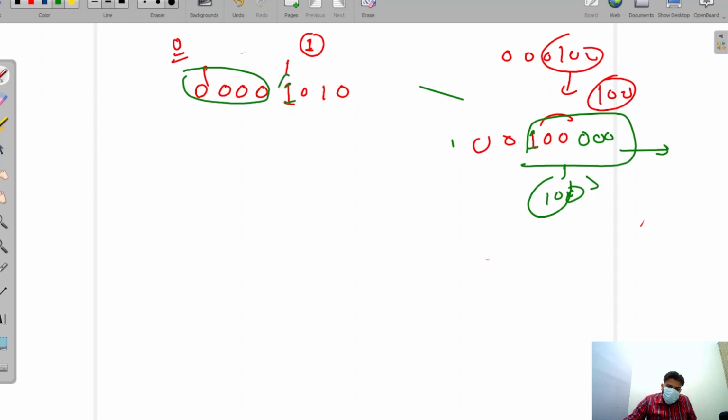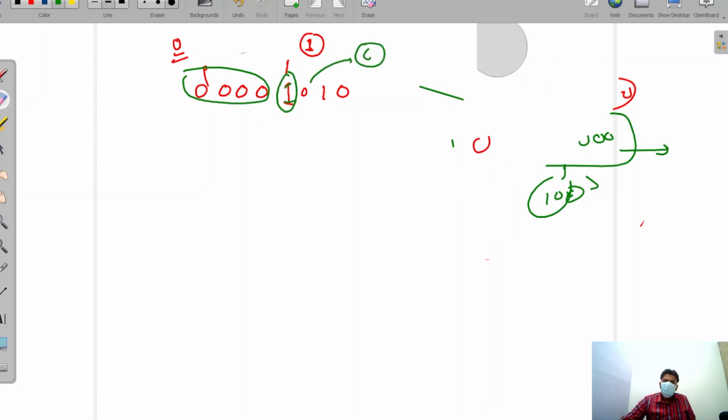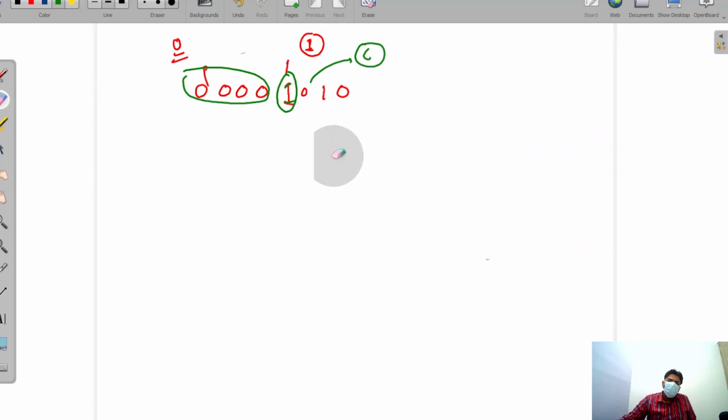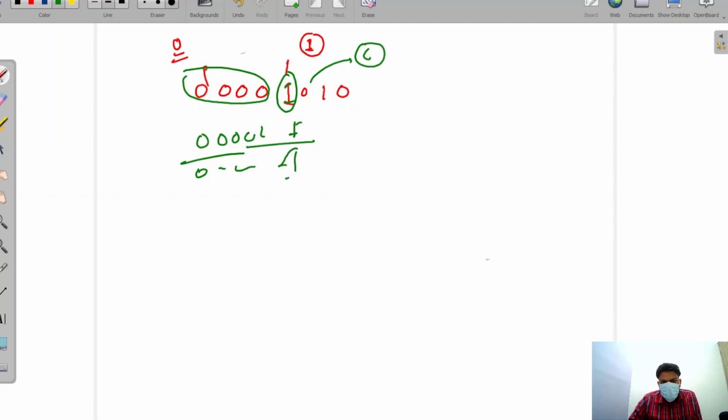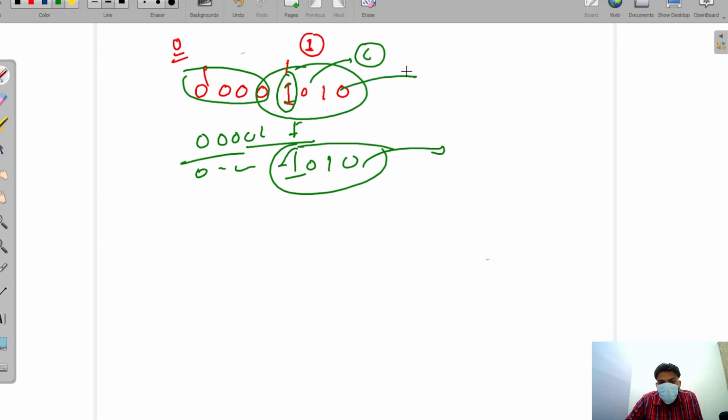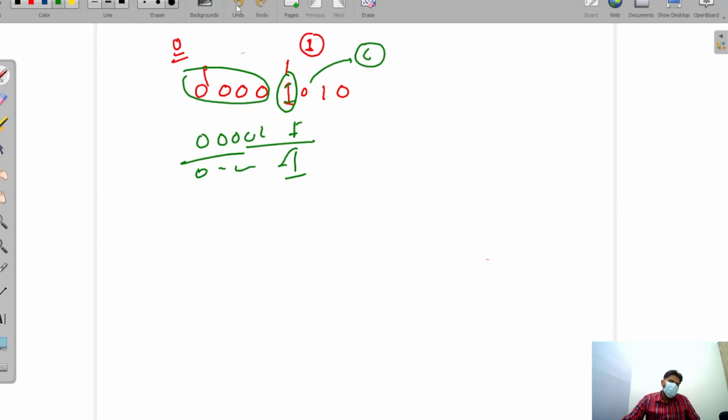But when we get our first one, then we have to print all our zeros. So we have to put a condition that tells us that if we get the first one, we have to print all the zeros after that 1. If we get any zero before it, we are not printing it. But after the first one, when we get any zero, we have to print it, because it is valuable. So this is your condition.